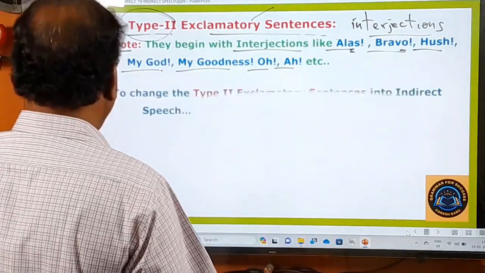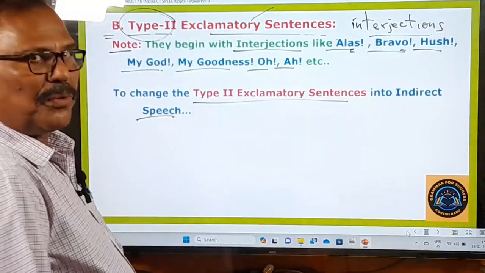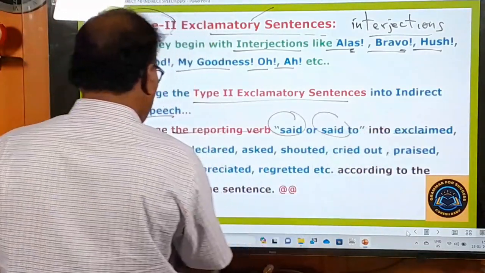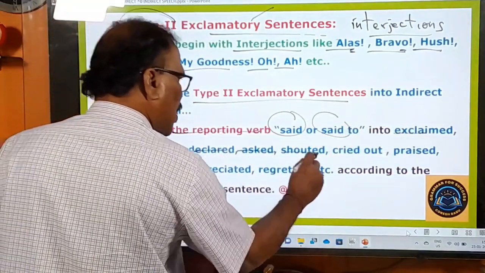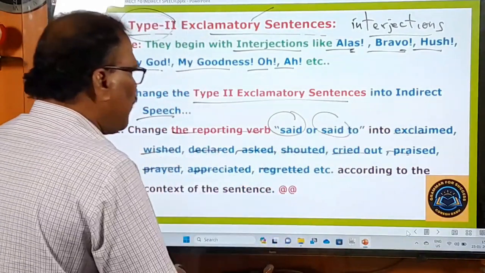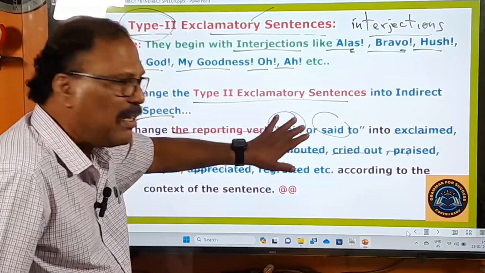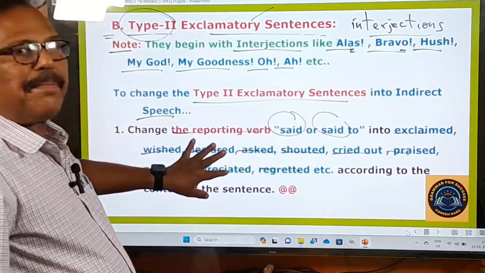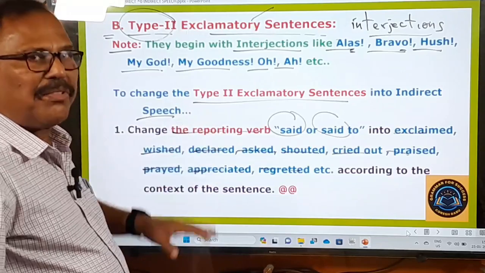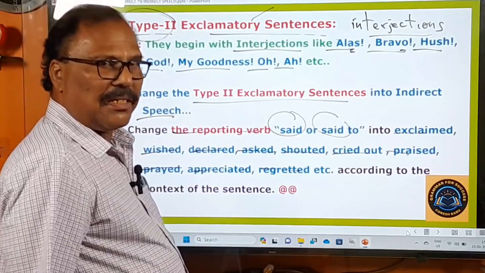And how do we do it? Let us see that here. To change type 2 exclamatory sentences into indirect speech, what to do? Number 1, change the reporting verb said or said to into exclaimed, wished, declared, asked, shouted, cried out, praised, prayed, appreciated, regretted. In this way, according to the context of the sentence, you have to change the reporting verb said or said to into any one of these verbs. This is the first rule you have to follow. To learn about the second rule, let us move on to the next slide.